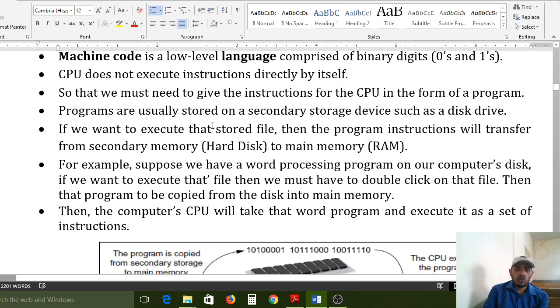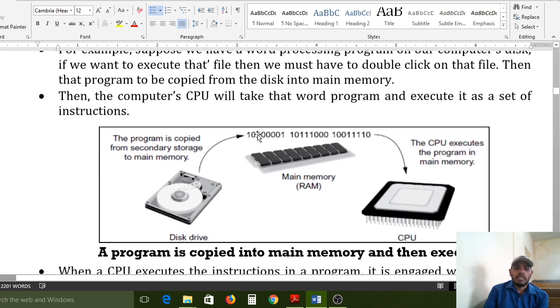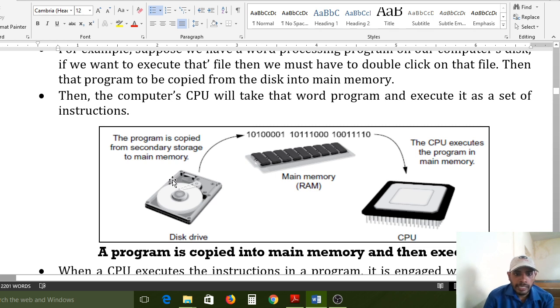Programs are usually stored on a secondary storage device. How many types of memories we have? There are two types of memories. First one is primary memory, nothing but a main memory. And second one is secondary memory, nothing but hard disk. Primary memory means RAM memory, nothing but a temporary memory. Secondary memory is a permanent memory, that is hard disk.